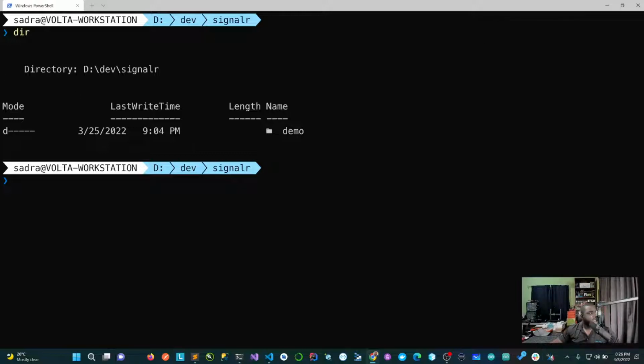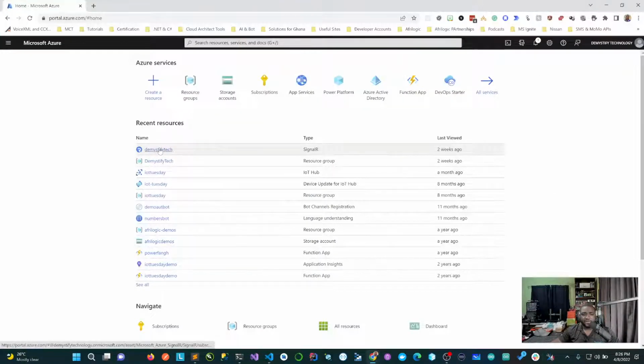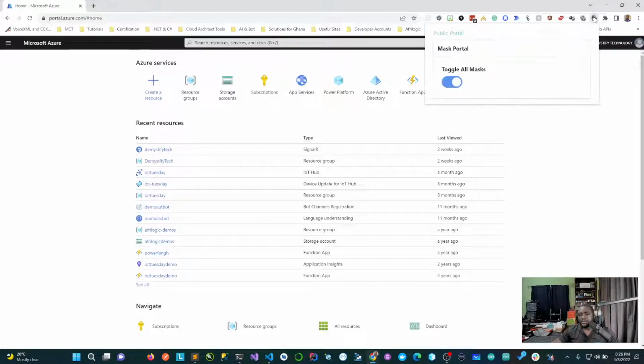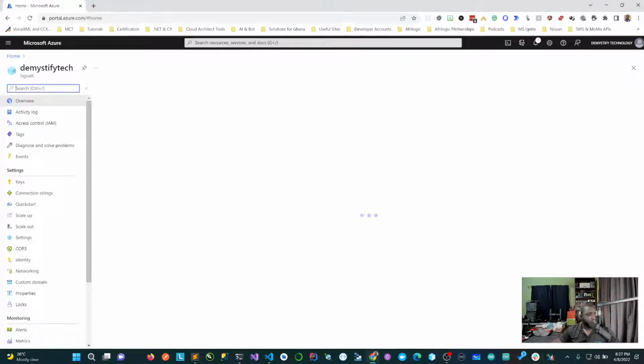We already created, let me show you this, I think our SignalR, that was it, Demystify Tech. We created that in the last episode. Let me make sure I have the mask turned on. Yeah, that's good. It was quite easy. Just go to Add Create Resources, and then you look for SignalR, and that's it. And then we set up the two functions. So let's go ahead. Where were we? We had created the broadcast.